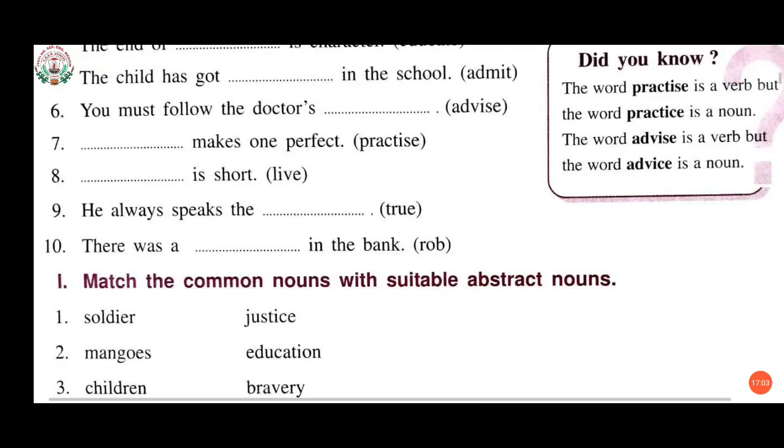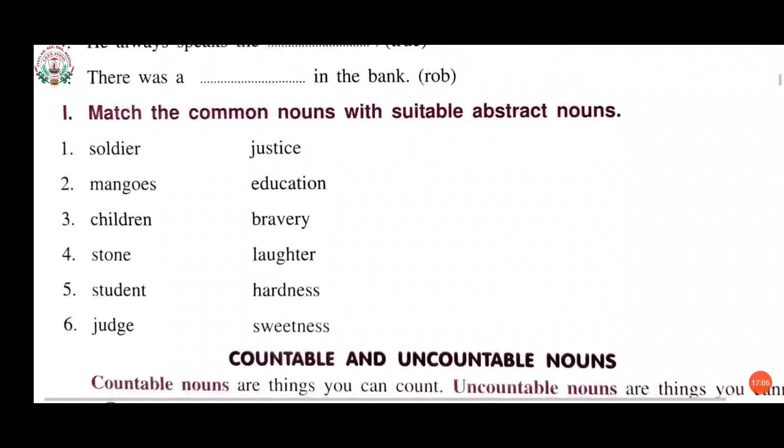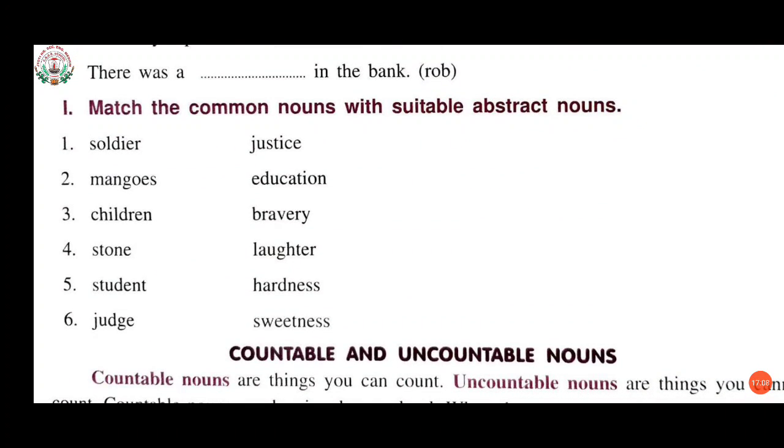So now come to the next one, I1, match the common nouns with suitable abstract nouns. Now we have to match these words. Here it is given the common nouns and here the abstract nouns. So first is soldier. Soldier always matches with bravery.